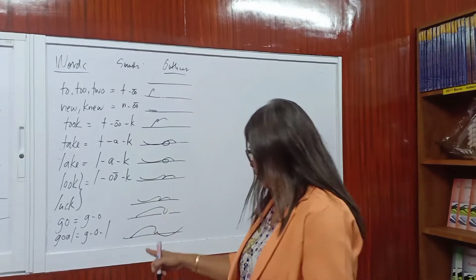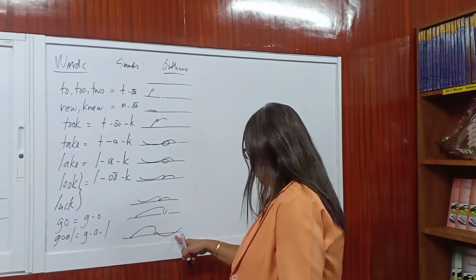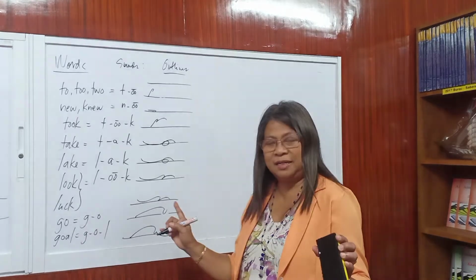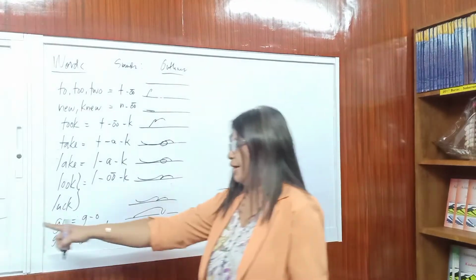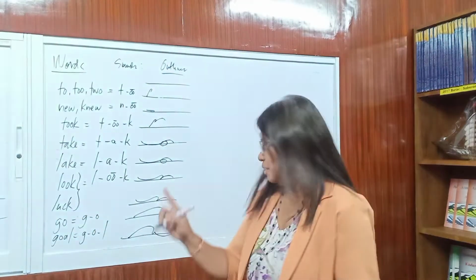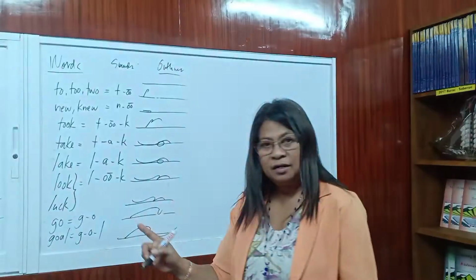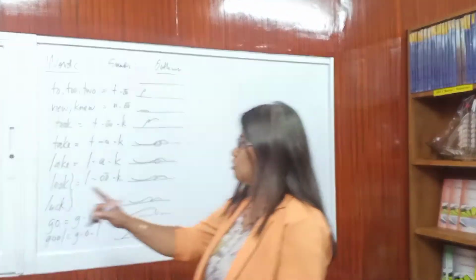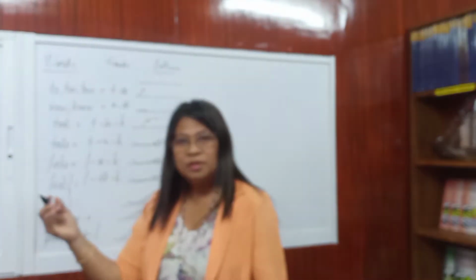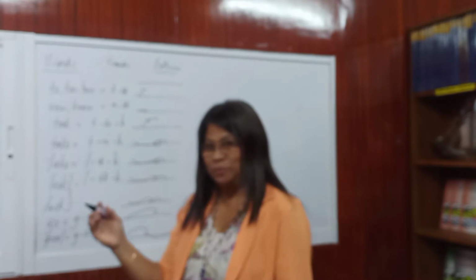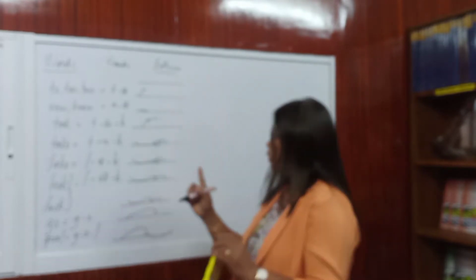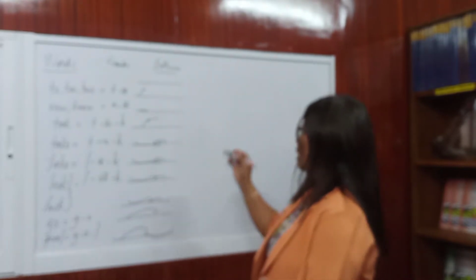So take note that if your gay is like that, your L should also be like that. Because ideally, the size of the gay and the L should be the same. The size of the K and the R should be the same. The size of the U and the O should be the same. Kasi mag-aasawa po sila. Okay? So, yan po ang ating lesson for today.